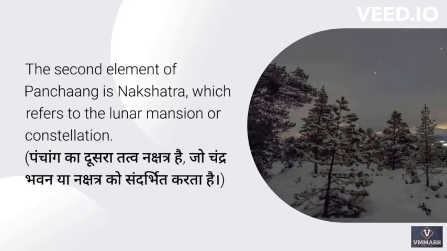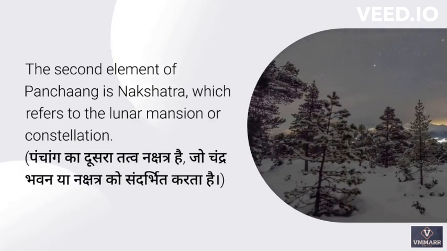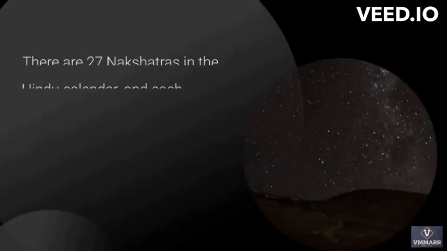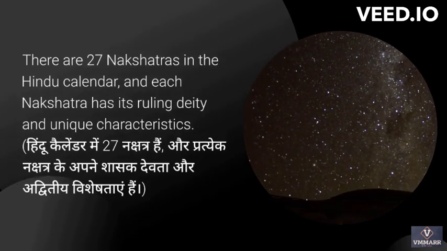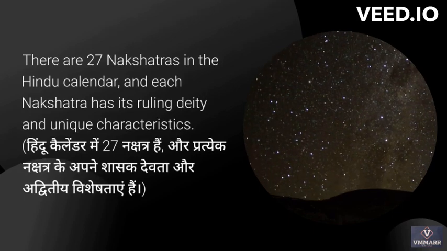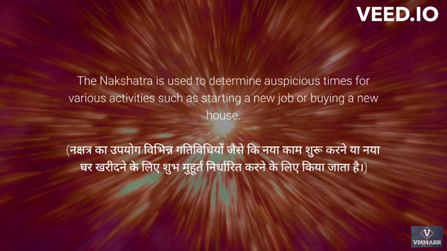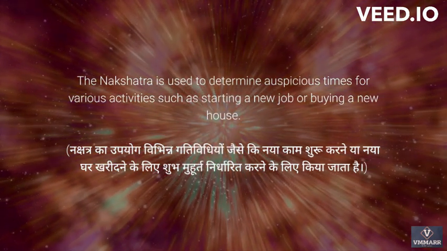The second element of Panchang is nakshatra, which refers to the lunar mansion or constellation. There are 27 nakshatras in the Hindu calendar, and each nakshatra has its ruling deity and unique characteristics. The nakshatra is used to determine auspicious times for various activities such as starting a new job or buying a